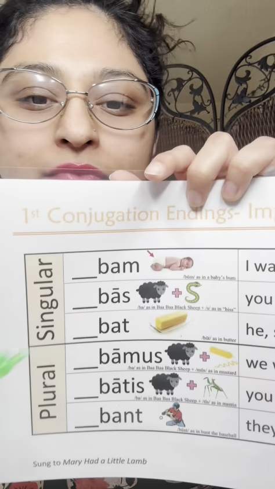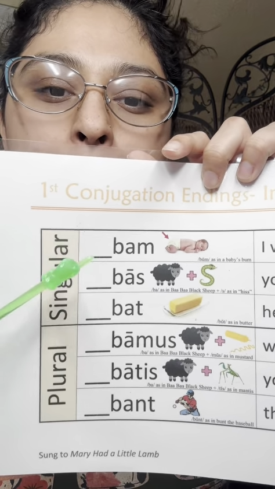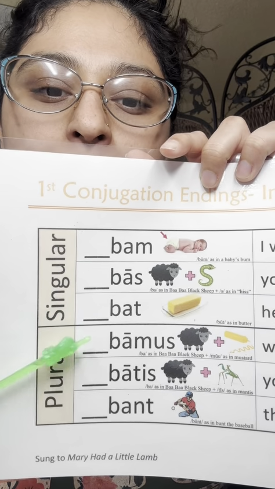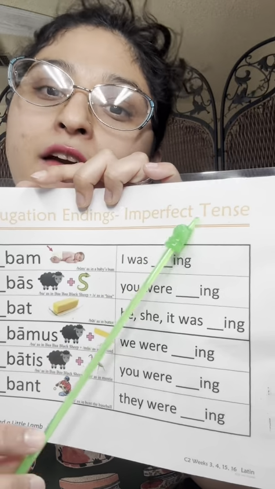Next, moving on to Latin, continuing with our imperfect tense. Bamba spat, bama spati spant, bamba spat, bama spati spant. First conjugation, imperfect tense.